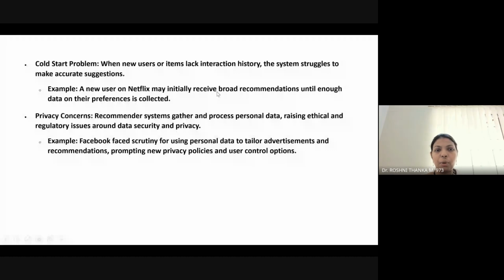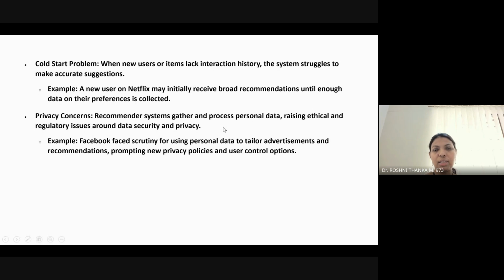And the cold start problem I have also told you about. If you don't have a previous history for a new item or a new user, who doesn't have any purchase history or liked items, then it is difficult for the recommendation system to give suggestions. The next challenge is privacy concerns.